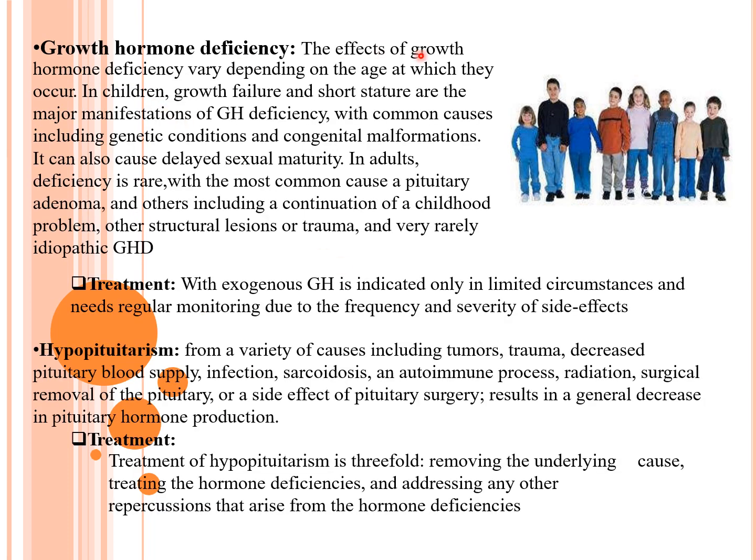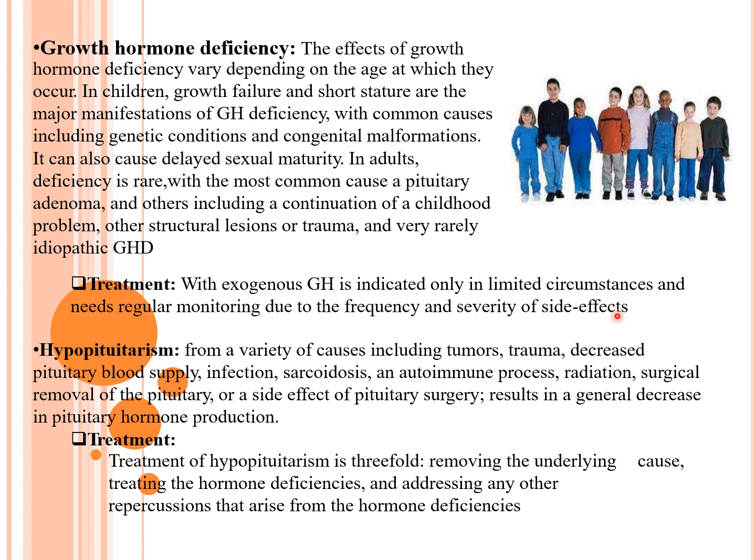The growth hormone deficiency affects people differently, varying depending on age at which it occurs. In children, growth failure and short stature are major manifestations of growth hormone deficiency, with common causes including genetic conditions and congenital malformations. It can also cause delayed sexual maturity. In adults, deficiency is rare, with the most common cause of pituitary adenoma and others including continuation of the childhood problem, other structural lesions or trauma, and very rarely idiopathic growth hormone deficiency. Idiopathic is unknown cause of growth hormone deficiency.